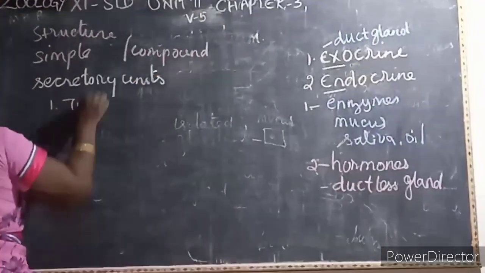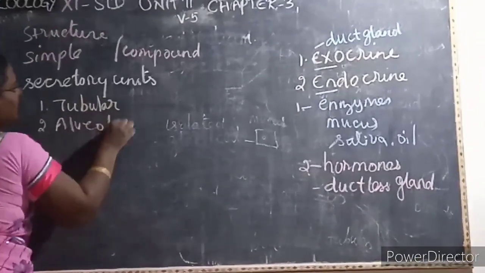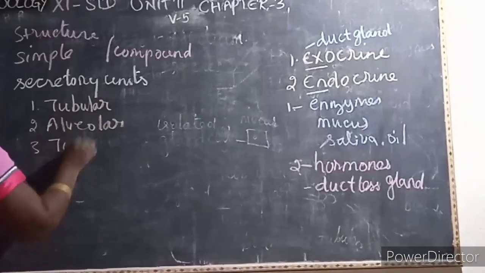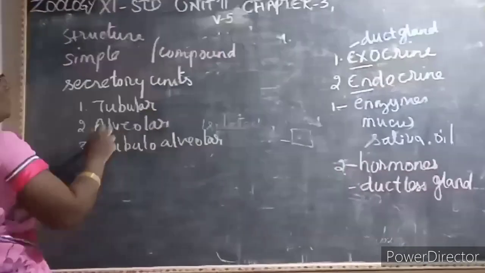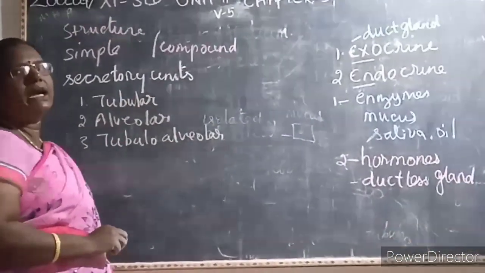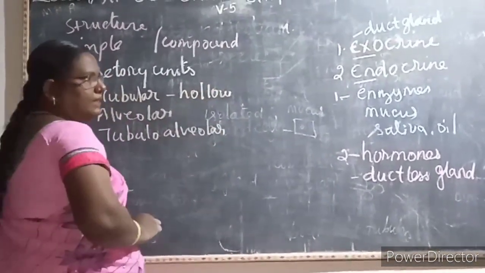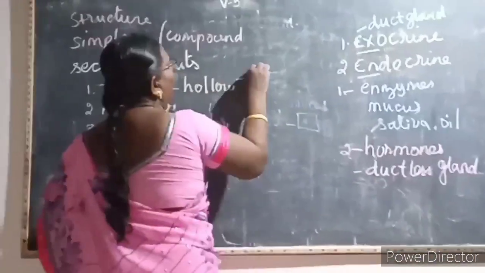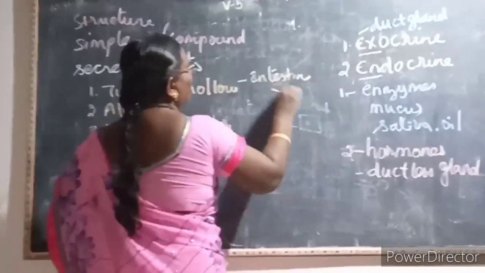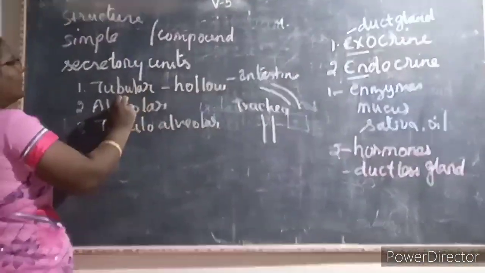The first one is a tubular. Then a second one is a alveolar. Then a third one is a tubulo-alveolar. So tubular means what? What comes in your mind? That is a hollow. So say the organs which are hollow in nature. Think and say which are the organs which are hollow in nature. Example, intestine. Then trachea. Can you understand? So the hollow organs, it includes the tubular.